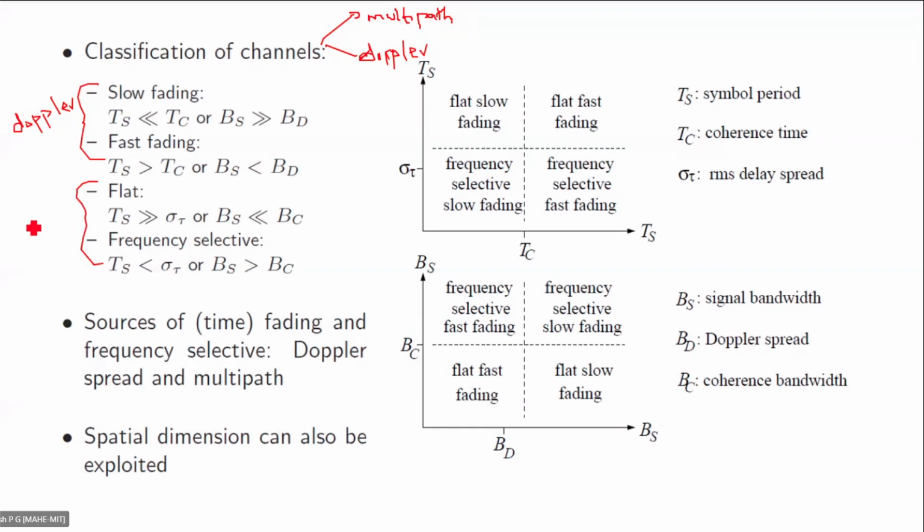So that is the only one that is left, right? Multipath. Flat fading and frequency selective fading are because of multipath. If symbol time is greater compared to the delay spread, then we say that we have flat fading. If symbol time is lesser compared to delay spread, then we say that we have frequency selective fading.